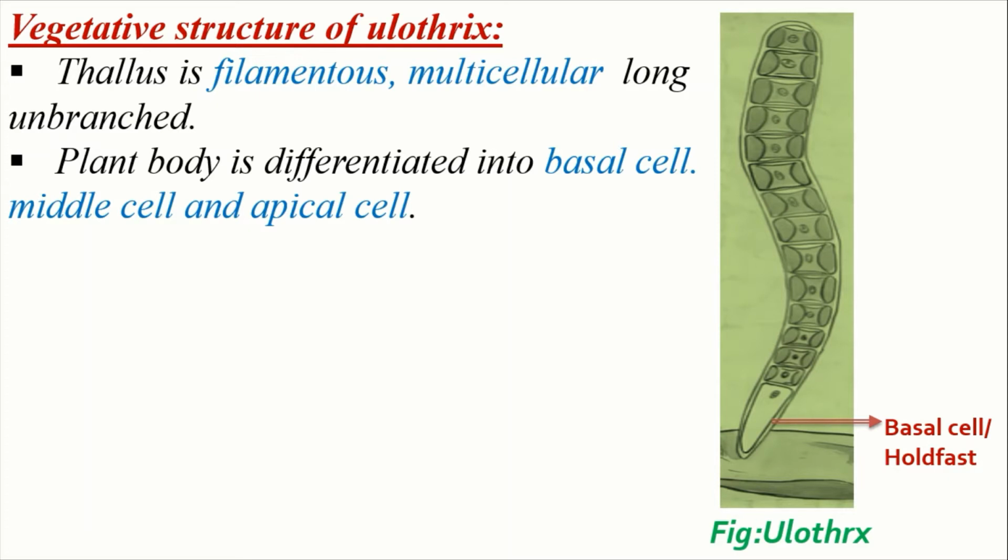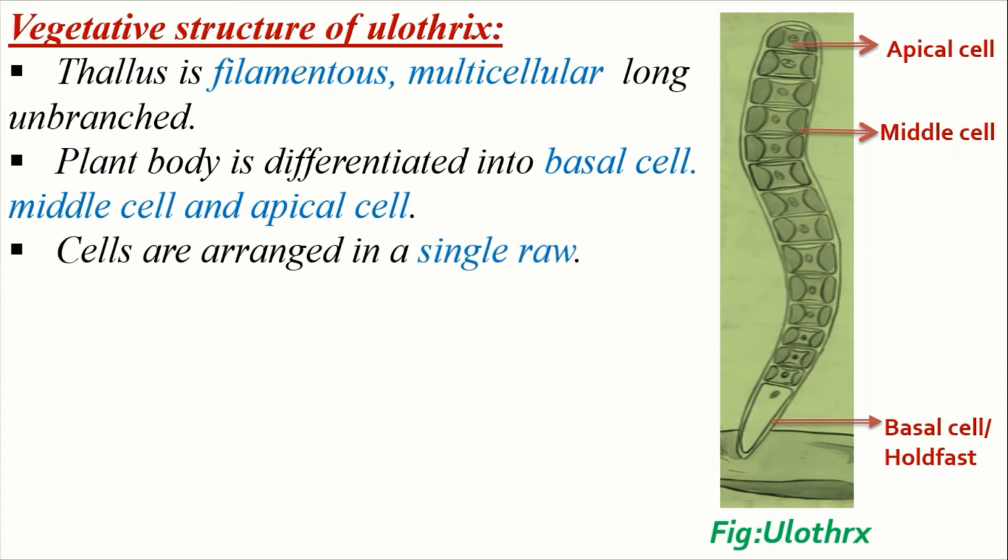Generally, the cells of Ulothrix are balloon-like structures. The length of the basal cell is less than its width. Except the basal cell and apical cell, other cells of the filament are similar in structure and shape. These cells are called middle cells. And the uppermost cell is semicircular, known as the apical cell. All the cells contain chloroplast and a nucleus except the basal cell.